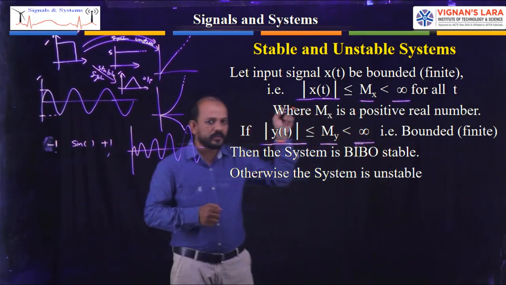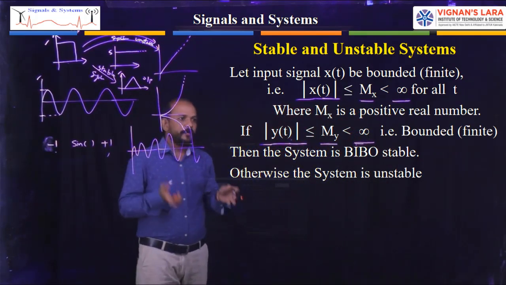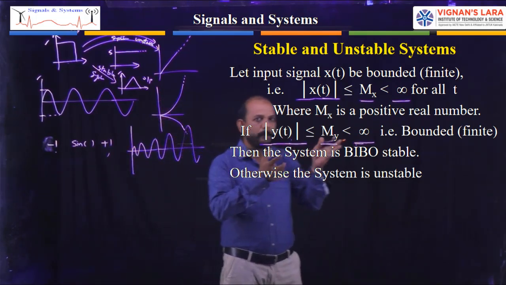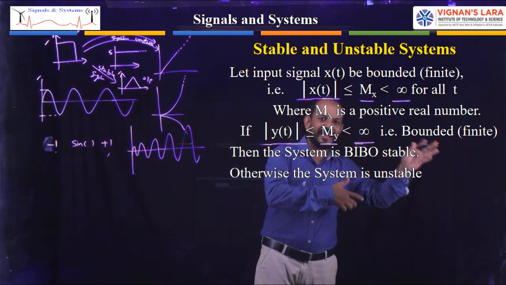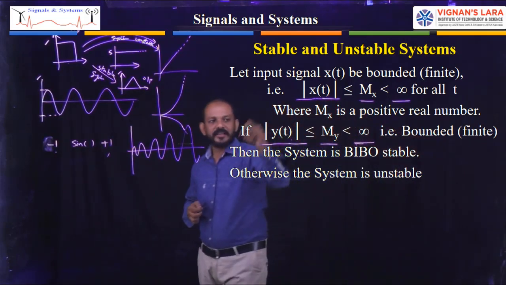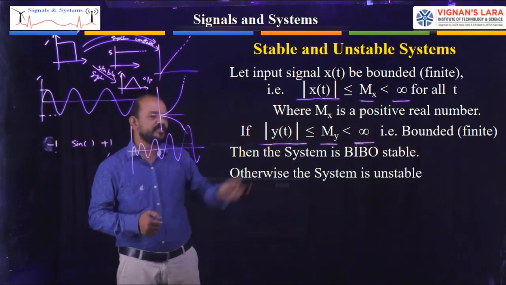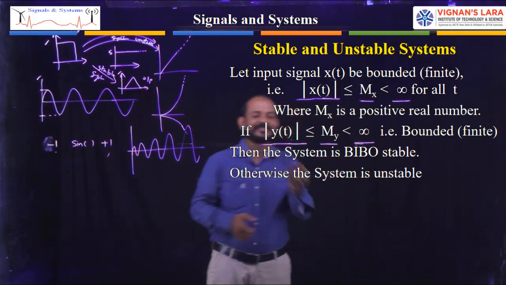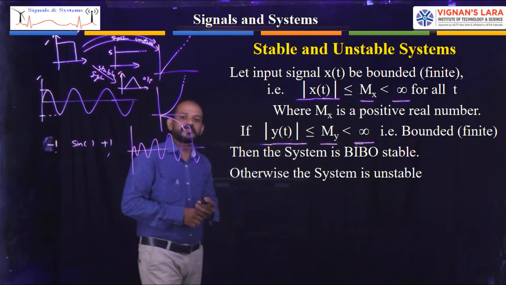If the magnitude of the output y of t is less than or equal to a positive real number my, which is less than infinity, then I can say the output is bounded. That is, for a bounded input, it is producing a bounded output. Then the system is said to be BIBO stable.